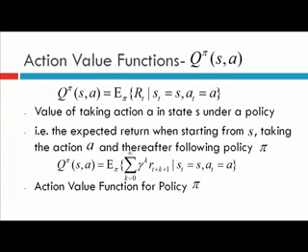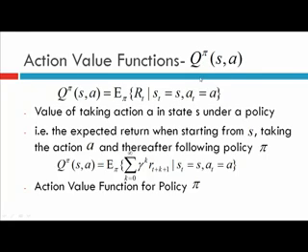Now comes the action value function. Suppose you are in state S and you choose a particular action A, and then you make a transition to the next state at t plus 1, and from this state you follow the policy pi. How good is it to take a particular action in the present state, make a transition to the next state, and from that state follow a policy pi? The measure of this is the action value function.